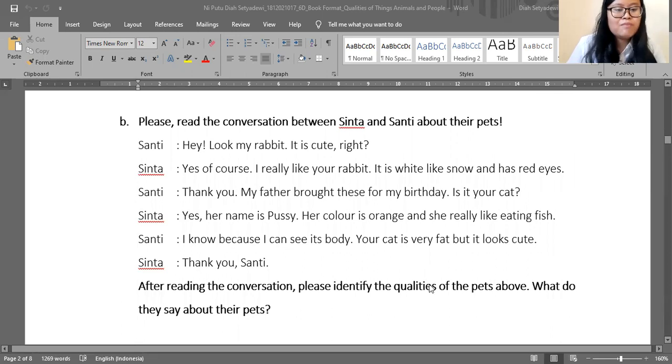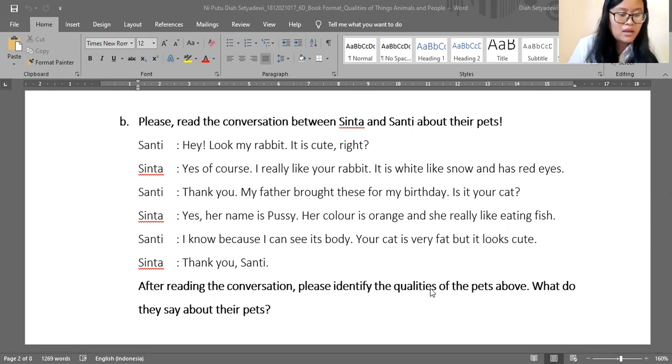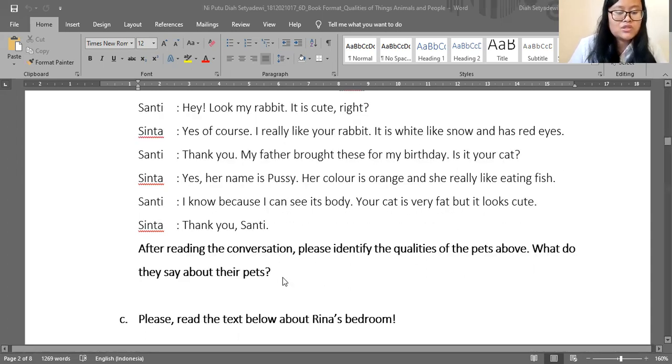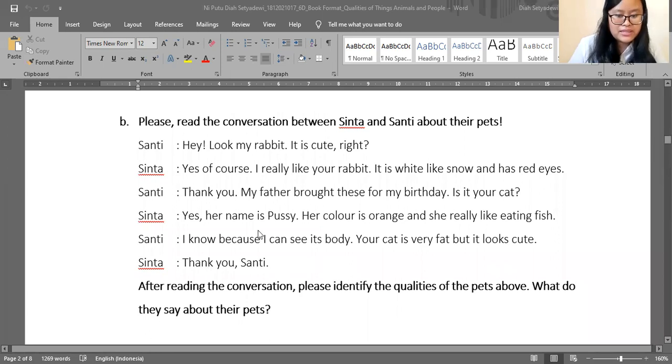And then next, besides the text, I also provided them with the dialogue between Santi and Sinta. Here are the instructions. Please read the conversation between Sinta and Santi about their pets. The conversation about their pets is about qualities of animals. After reading the conversation, students should identify the qualities of the pets above and what they say about their pet. That is the instruction for students after reading the conversation.